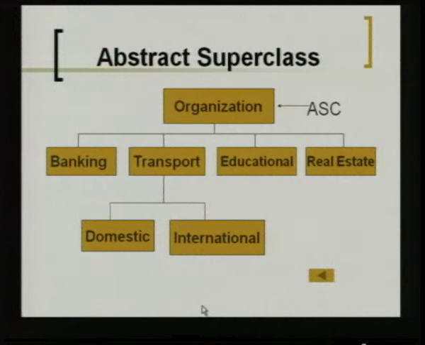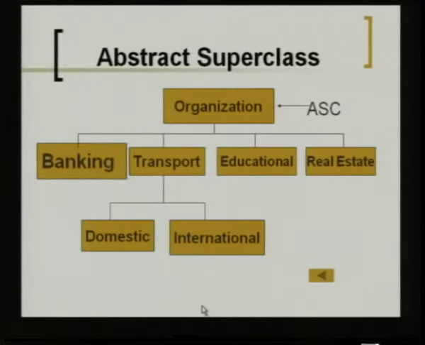When you say simply organization, it does not give you any idea of anything. It does not even say whether it is a commercial or non-commercial organization. An organization means a group of people working for some output, towards some achievement, and that is all. It does not tell you what type of organization it is, where it is, how many people are working, or what work is to be done.